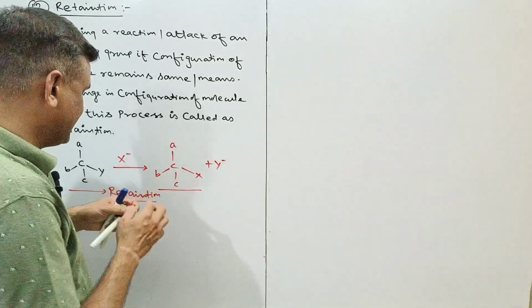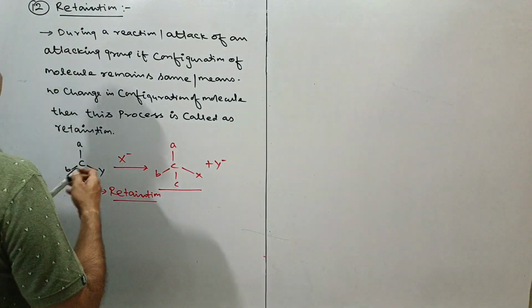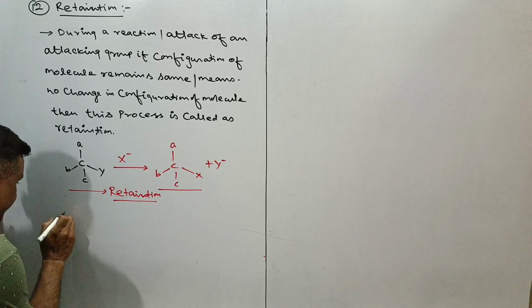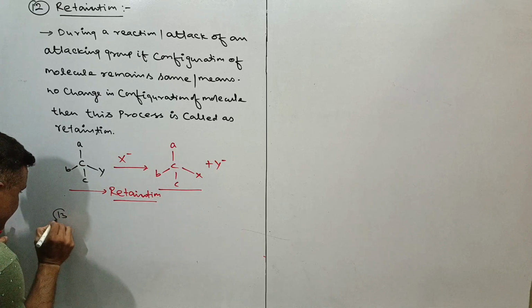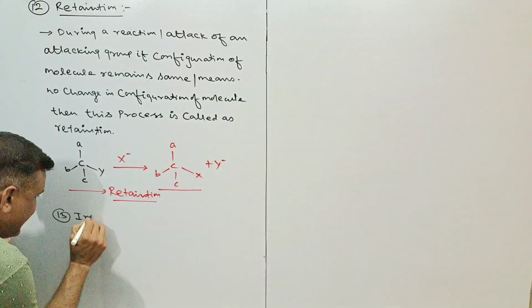If we go further, the next topic is the 13th. It's very important. This is called inversion.